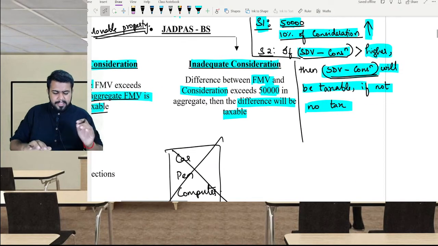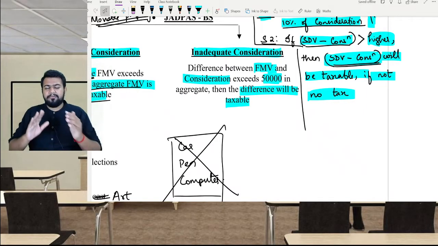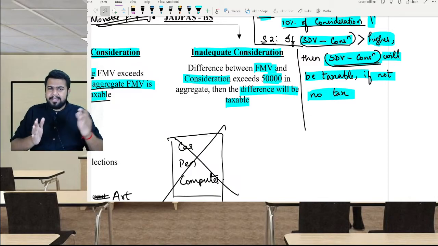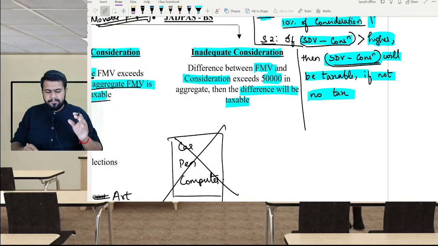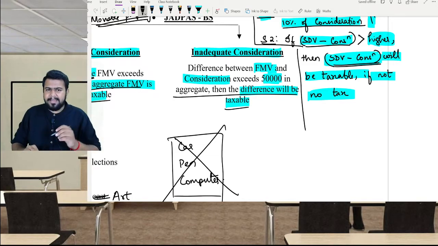Now let's come to inadequate consideration. If it is received for inadequate consideration, you have to find the difference between the fair market value and consideration. If the aggregate difference between fair market value and consideration exceeds 50,000, then the aggregate of the difference will be taxable.